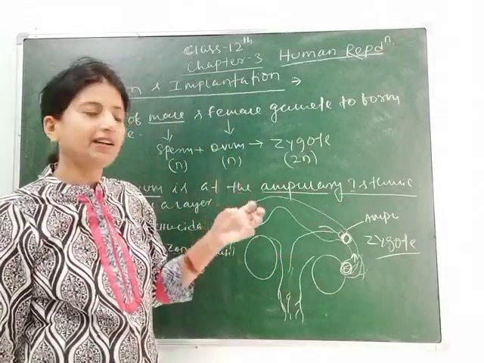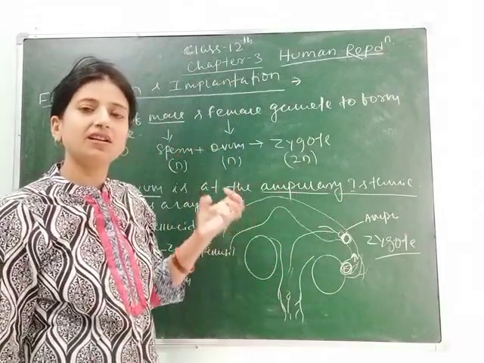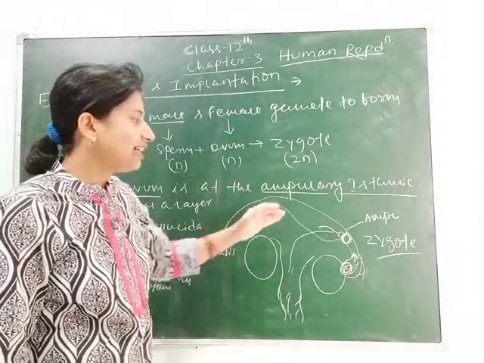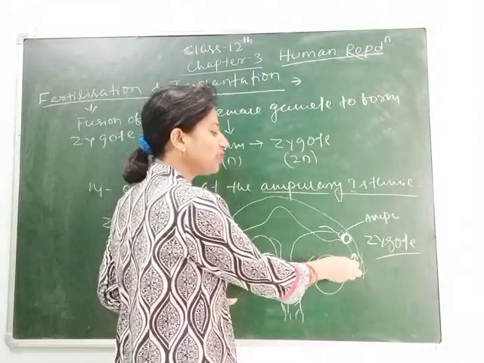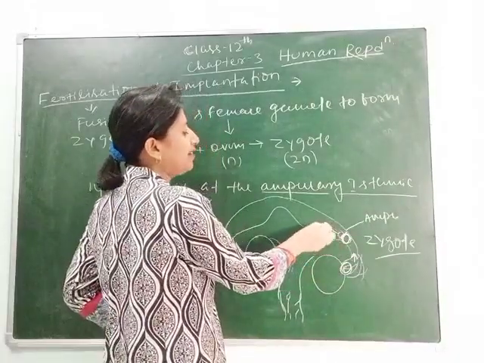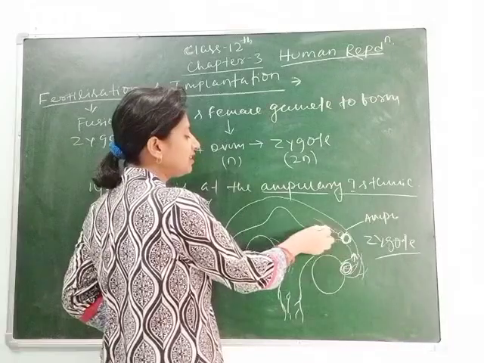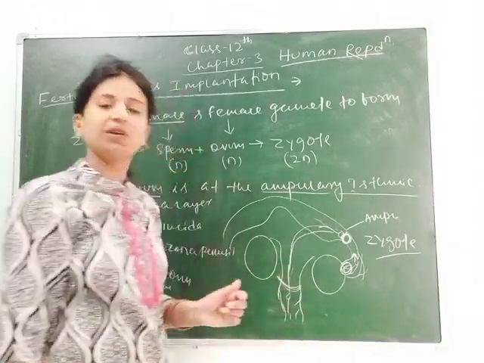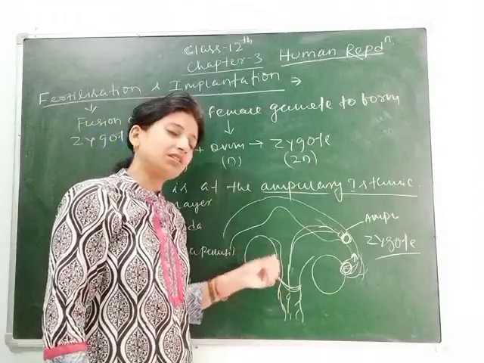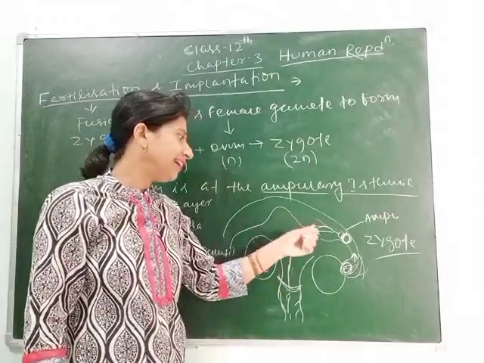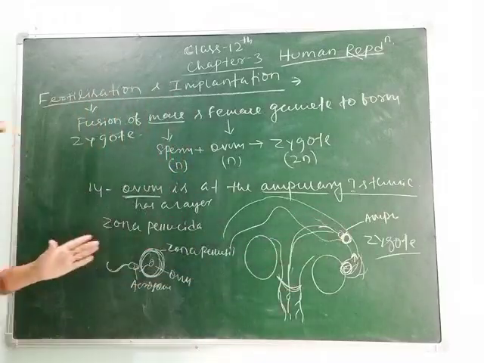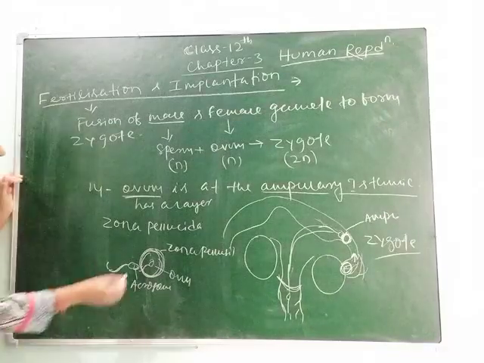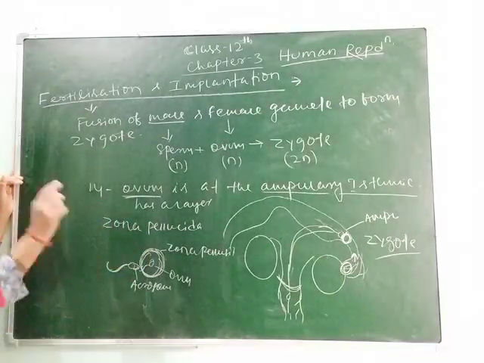That's why it is said that every coitus does not lead to formation of zygote. As the ovum is released from the ovary, it gradually moves, and if fertilization does not occur, then it moves towards the uterus, and the endometrium gets thin and is released from the body in the form of blood and mucus. If fertilization occurs, then it will form zygote. Again, after formation of zygote, then what happens? Then the zygote goes through here after fertilization.